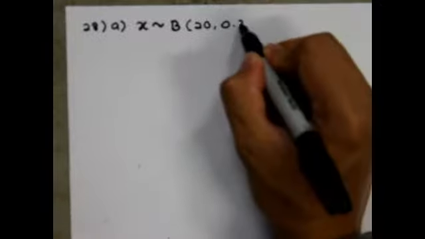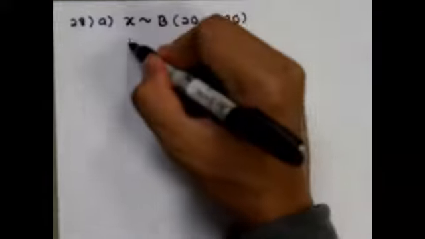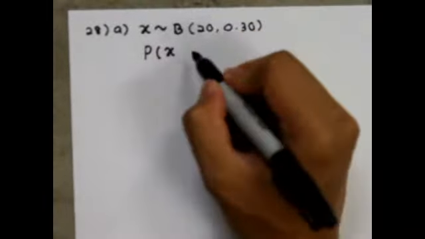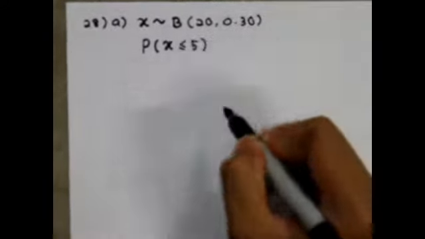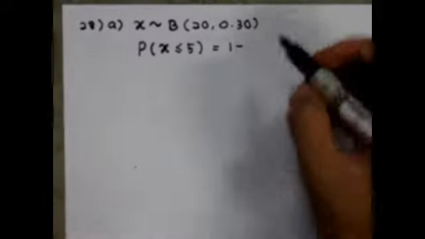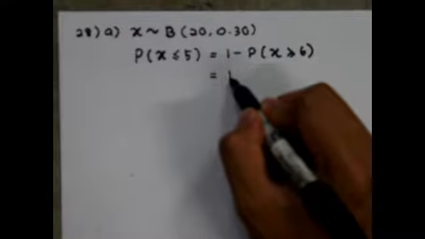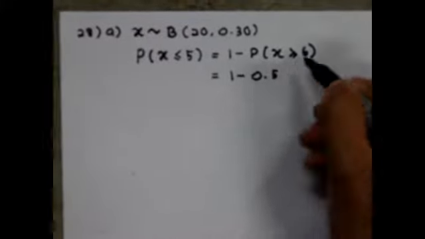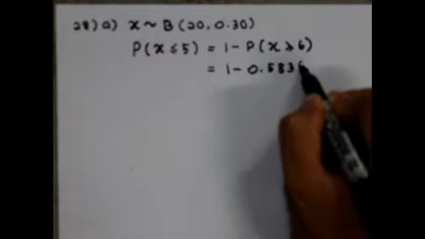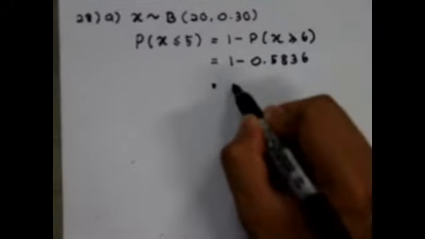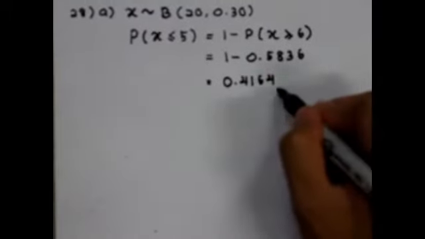Our N is equal to 20 and our P is equal to 0.30. The question states at most 5, so we write P(X less than or equal to 5). So we have to take 1 minus P(X more than or equal to 6), because we cannot find what is less, we can only find what is more. From the table we get the value for 6, which is 0.5836. So we take 1 minus 0.5836 to get our answer, 0.4164.